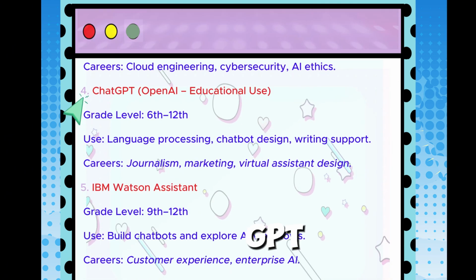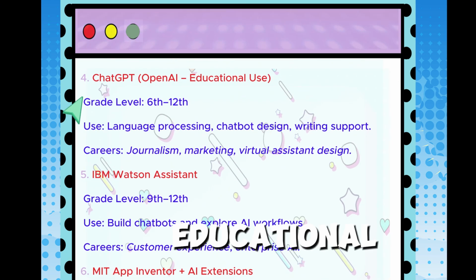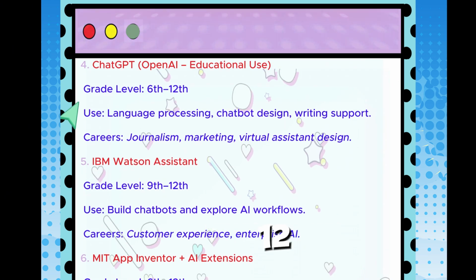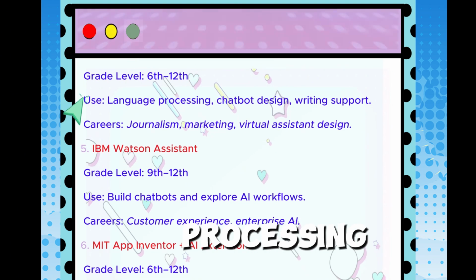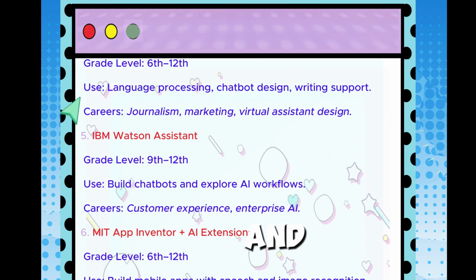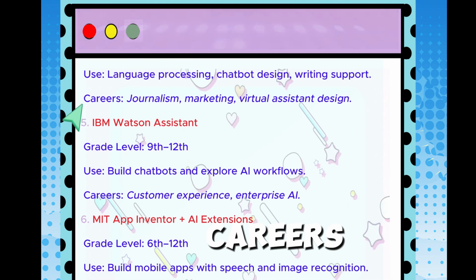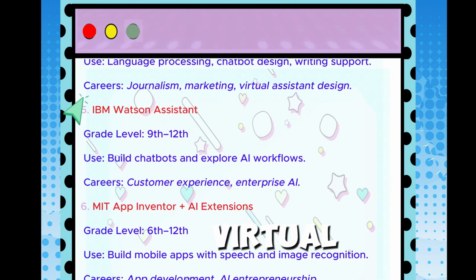And for ChatGPT, the OpenAI educational use, grade levels 6 through 12. For the use: language processing, chatbot design, and writing support. And for careers: journalism, marketing, virtual assistant design.